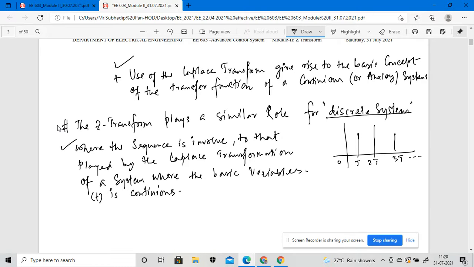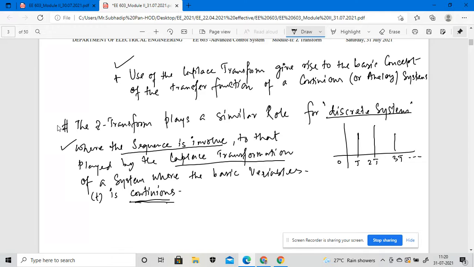So although we are considering a sequence, if the signal is continuous, we apply the Laplace transformation of a particular system where the basic variable t is a continuous signal.